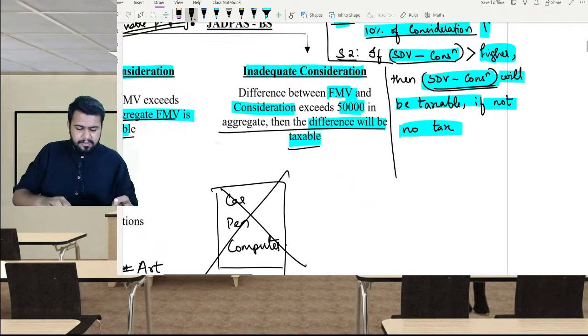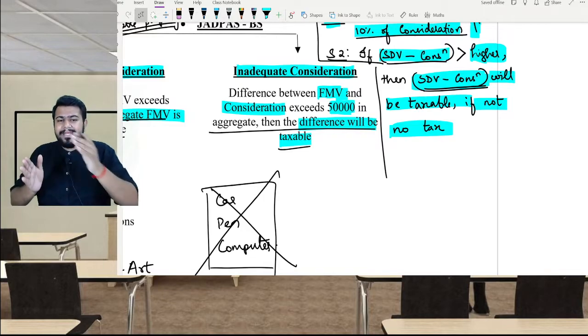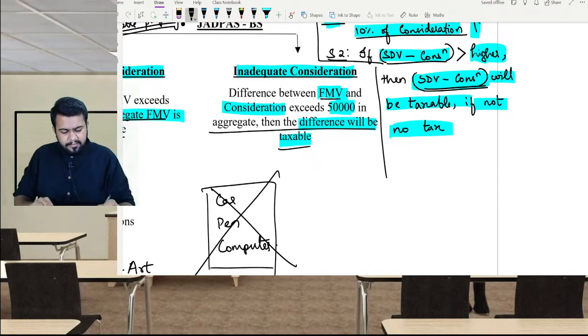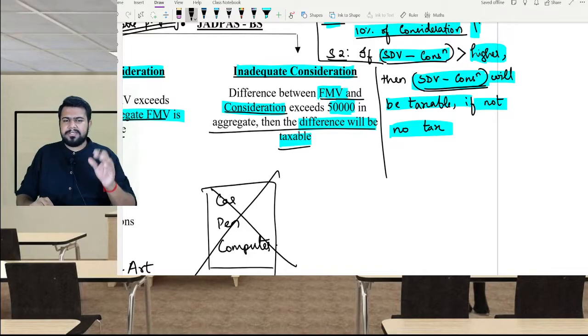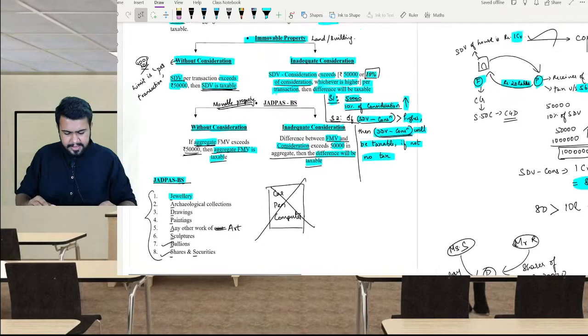Aggregate of the difference will be taxable. It means you have to find fair market value minus consideration for each and every asset, then add all of them together. If the total is more than 50,000, then the fair market value minus consideration is taxable under 56(2)(x). I hope you are able to understand the concept.